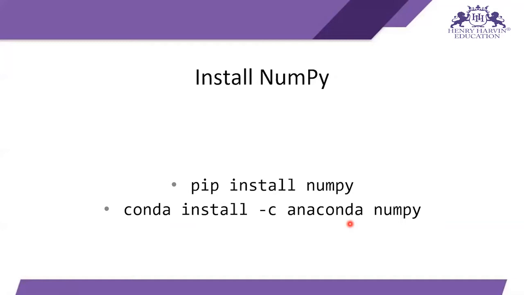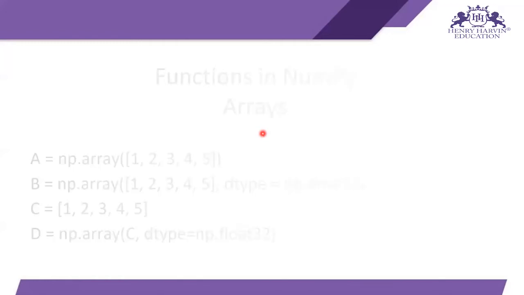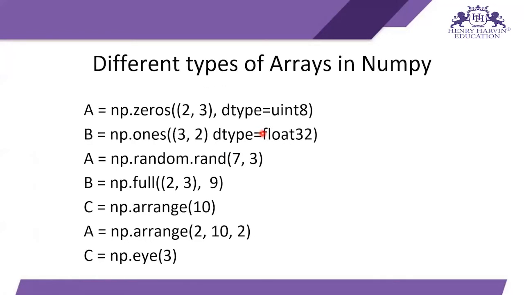So if you don't have it, just install this NumPy library and just specify the data type that I want, and I get my NumPy array in that data type format. Then after this, we go to different types of arrays in NumPy, like how to initialize different types of arrays. Here I can assign arrays of zeros, arrays of ones, and also random numbers or the specific number that I want. So let's see how we can do that.